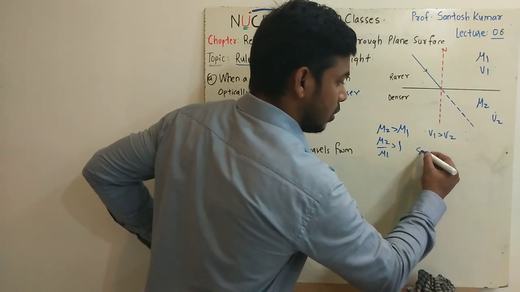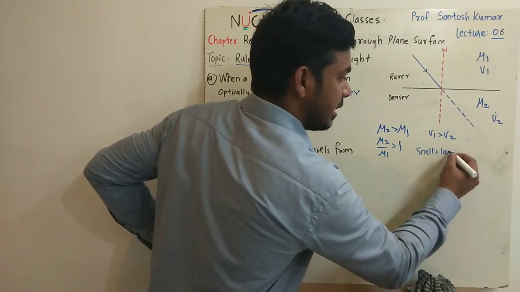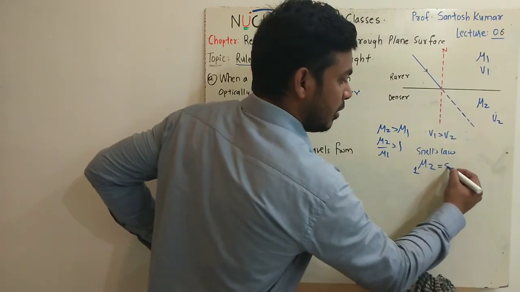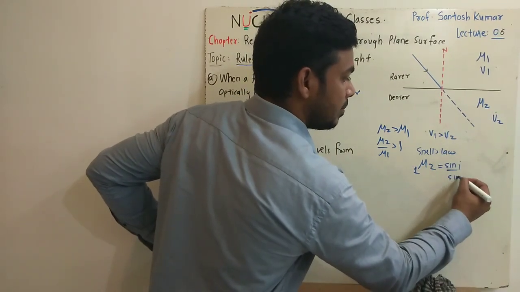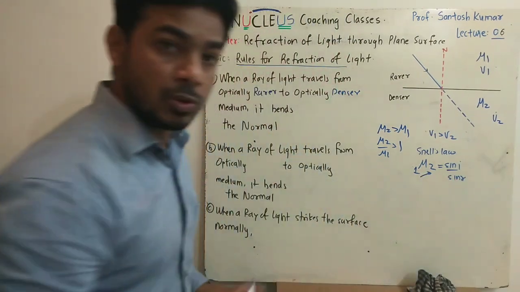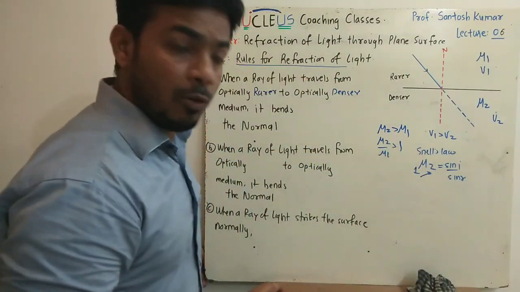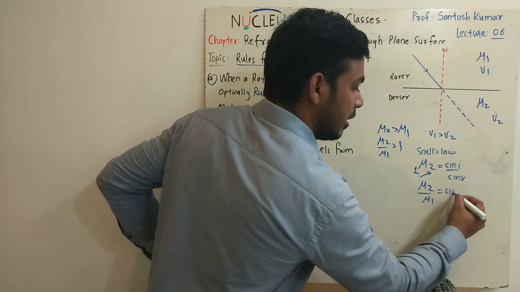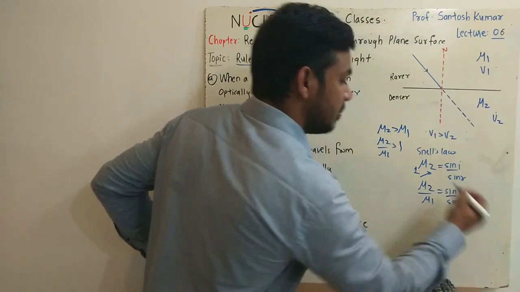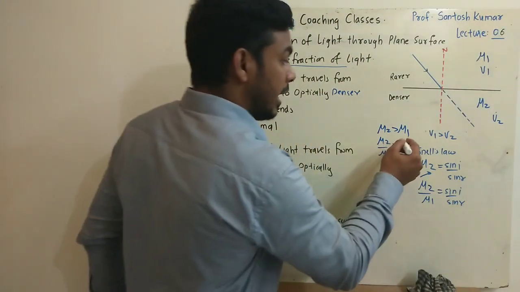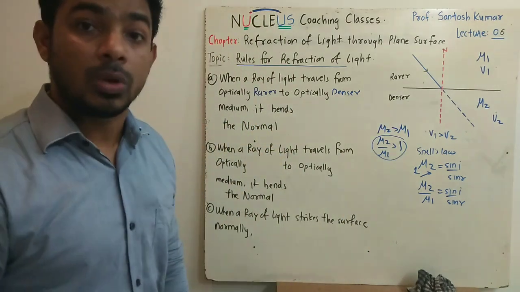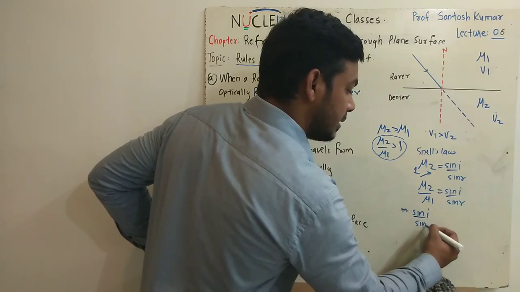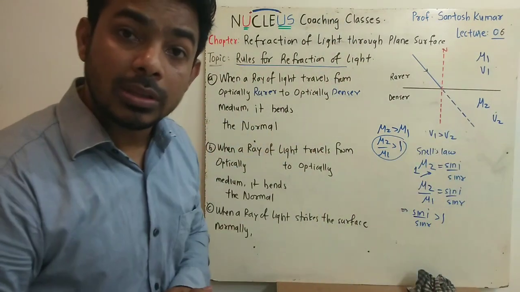If I apply Snell's law, see here, very important. The refractive index of 2 with respect to 1 will be sin i by sin r. Am I right? Because the ray is traveling from 1 to 2. This mu2 of 1 can be mathematically written as mu2 by mu1, which we have already studied in the previous section. Now we know that the value of mu2 by mu1 is more than 1. So we can say the value of sin i by sin r will be more than 1.